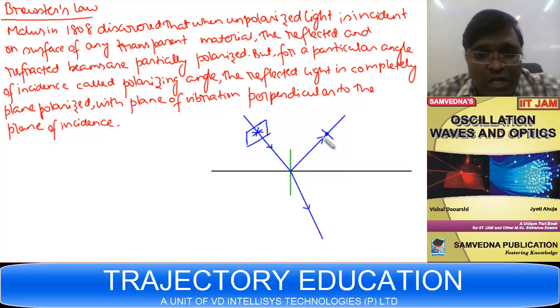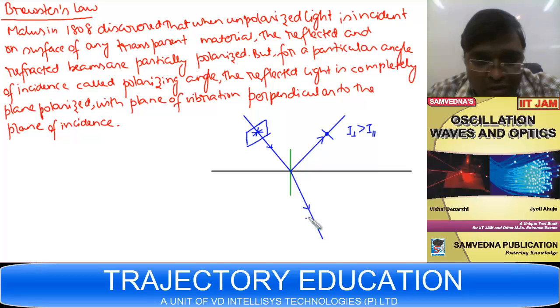If I split all the electric field into components, one along the plane of incidence and one perpendicular to the plane of incidence, if all the field vectors are resolved like this, then in this case you will find that E perpendicular, the intensity of the vibration perpendicular to the plane of incidence, will be higher than the intensity of the vibration parallel to the plane of incidence.